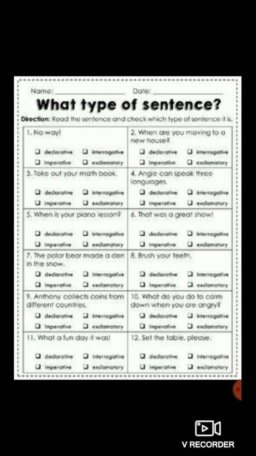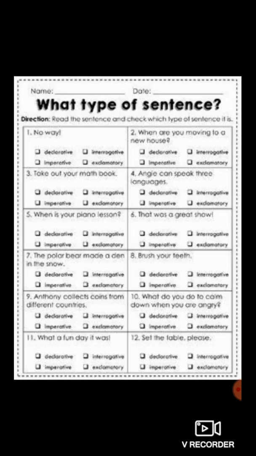Second one. When are you moving to a new house? Here the question is asked. So therefore this is an interrogative sentence or else you can say question. Third one. Take out your maths book. I repeat, take out your maths book. As soon as the teacher enters the class, the teacher orders you all to take out your maths book. So this is an order, this is a command. Therefore this is imperative sentence as a command is there.